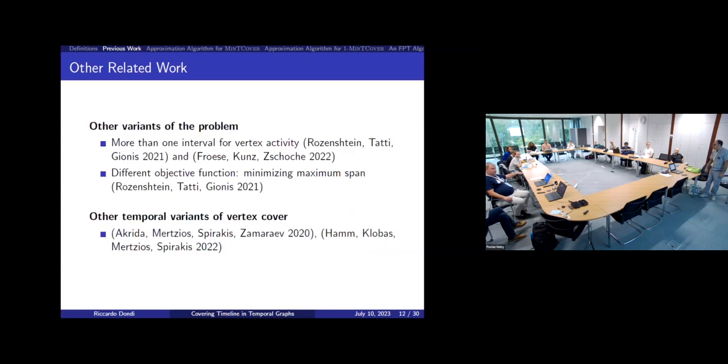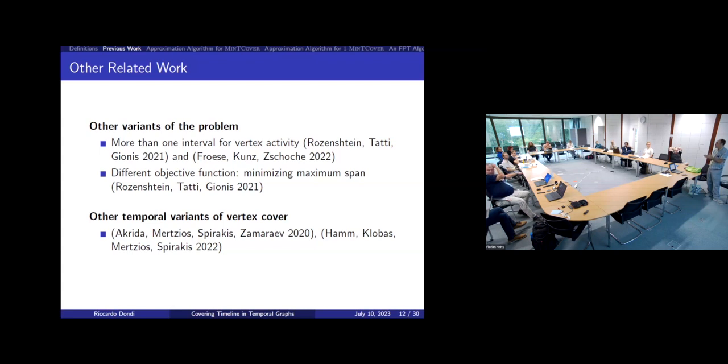Okay, so this is the main problem I will focus on in this talk, but there are other variants of the problem that have been considered. The 2 main variants are defined by changing the way the activity interval of vertices is defined. I consider 1 interval, but it can be more than 1 interval. This is something we will talk about in another talk later. And also a different objective function.